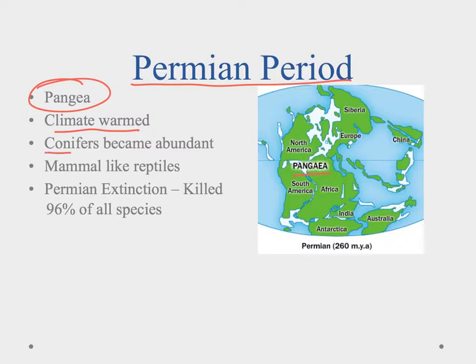On land, we had the conifers or the cone plants, and they became abundant. We started to see some mammal-like reptiles. So some of them had large sails and were able to regulate their body temperature. So we started to see some warm-bloodedness.